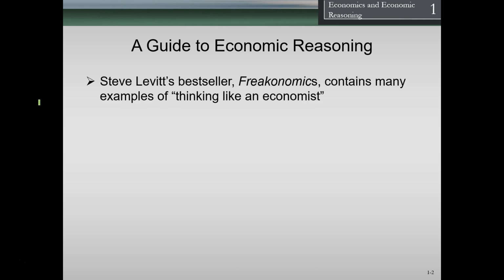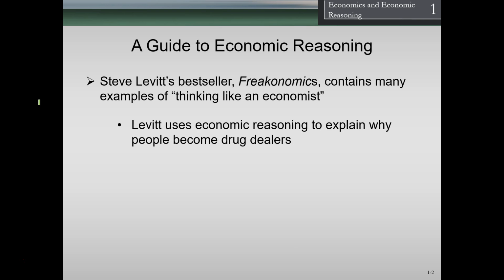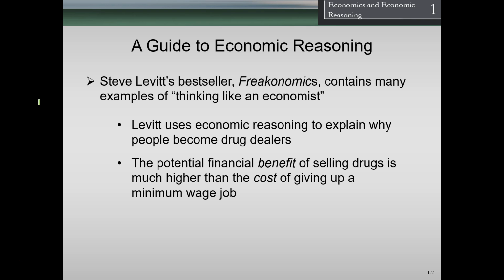So Steven Levitt's bestseller Freakonomics contains many examples of thinking like an economist. So here's some examples within this book to think like an economist that may be outside what most people really apply economics to. So here's one situation, uses economic reasoning to explain why people become drug dealers. So the potential benefit of selling drugs is much higher than the cost of giving up the minimum wage job. And note this is an area that does create like a political debate in many areas,